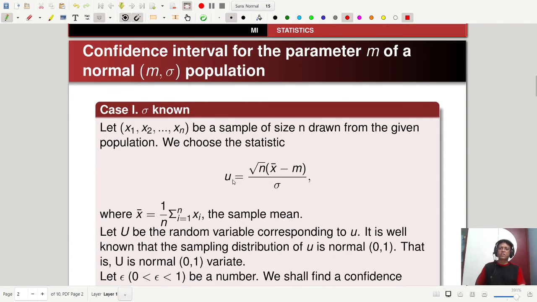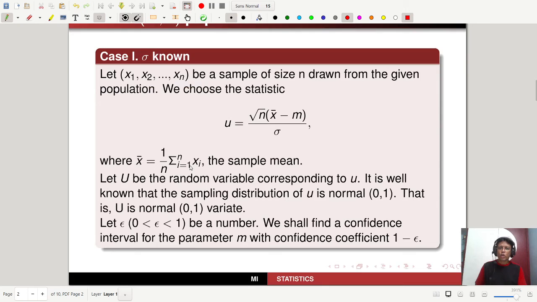So we have case 1, sigma known. How will you find the confidence interval for a parameter m? Let x1, x2, ..., xn be a sample of size n drawn from the given population. We choose the statistic u equal to root n, that is, x bar minus m by sigma by root n. That follows the standard normal distribution, right?